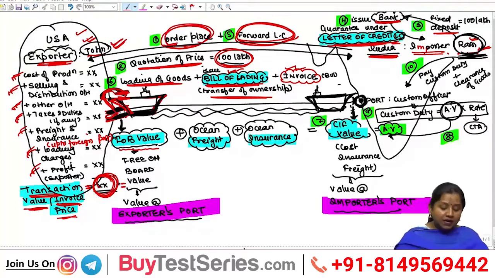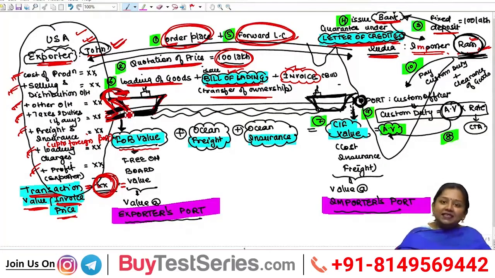But as of now, we can consider the value at which goods are loaded at the foreign port is known as FOB value, which generally happens to be the transaction value at which exporter sold goods to the importer, and the amount mentioned in invoice has to be paid by importer to the exporter. Okay.